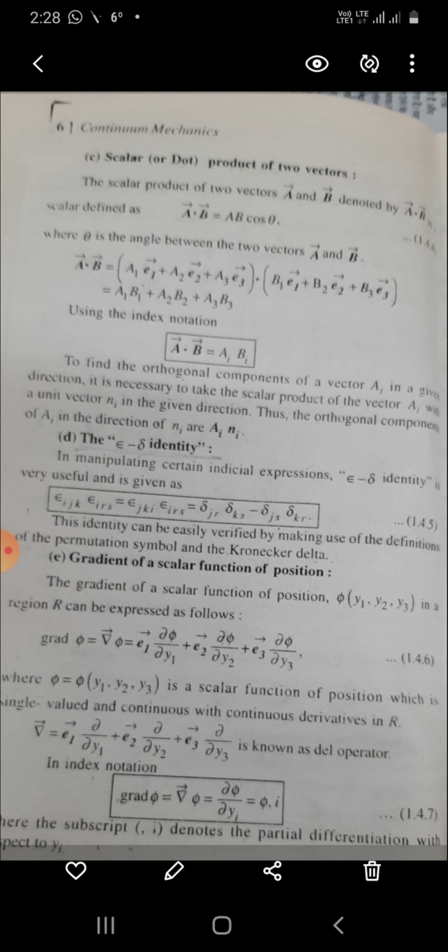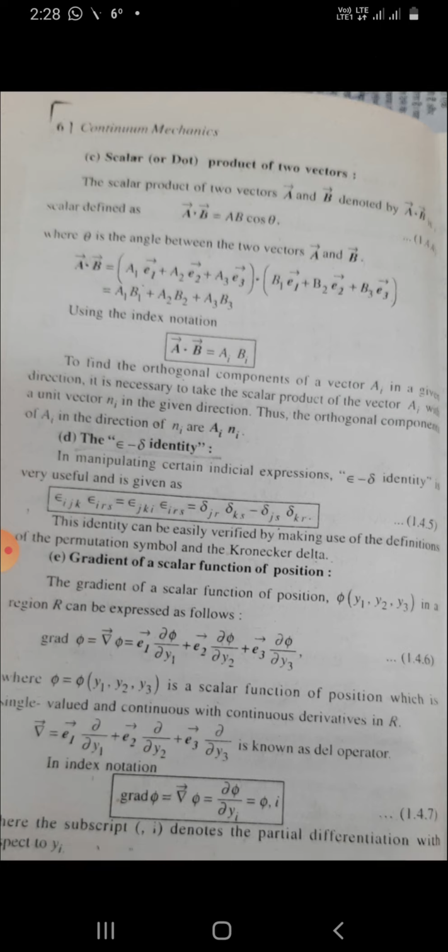Del is equal to e1 del upon del y1 plus e2 del upon del y2 plus e3 del upon del y3 and is known as the del operator. In index notation, grad phi is equal to del phi is equal to del phi upon del yi is equal to phi comma i. Here the subscript denotes the partial differentiation with respect to yi.